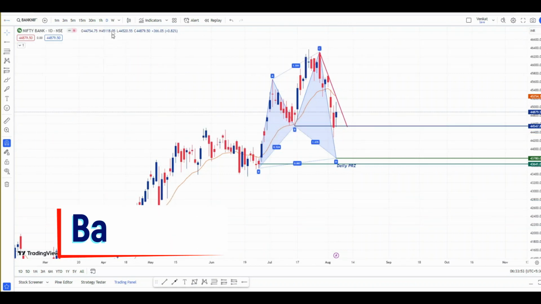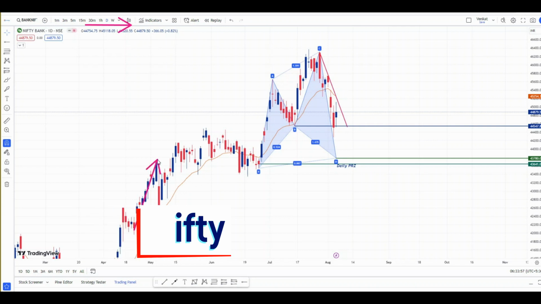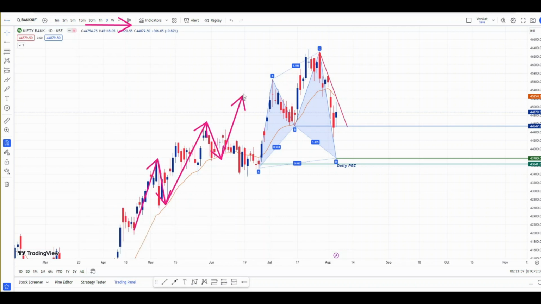Now let's see the analysis of Bank Nifty. Here I am using Bank Nifty daily chart. As you can see here also, the price action is higher highs and higher lows. That is impulse, correction, impulse, correction, impulse, correction.